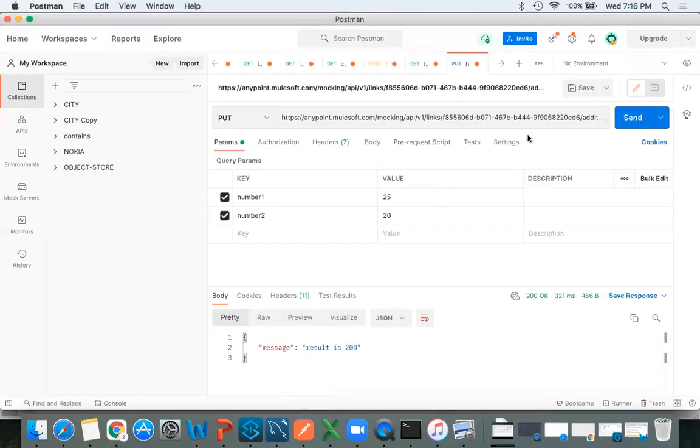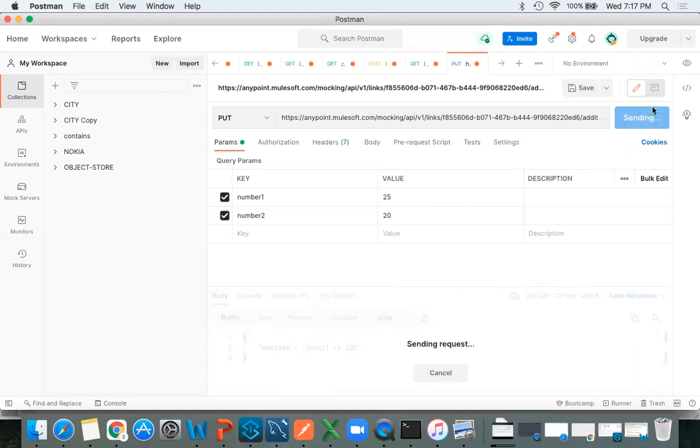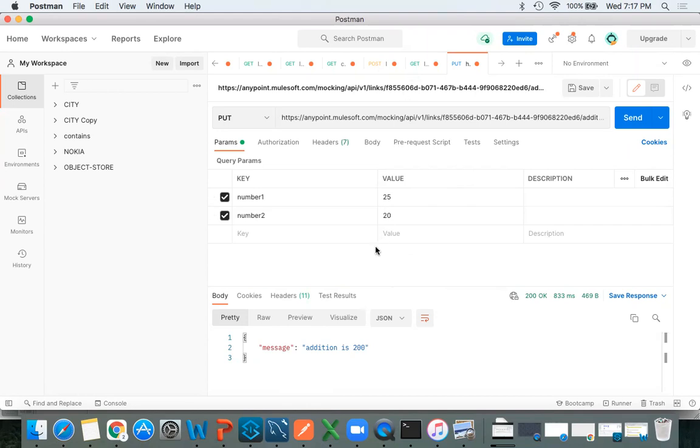Again I need to share this URL with the client, then the client will test this. Addition is 200. Now the client will say, okay, design is perfect, then go ahead and do the development activity. So the moment we get confirmation from the client end, we start our development. Not only the client, if you get approval from your higher authority, then you can go with this. Understood?